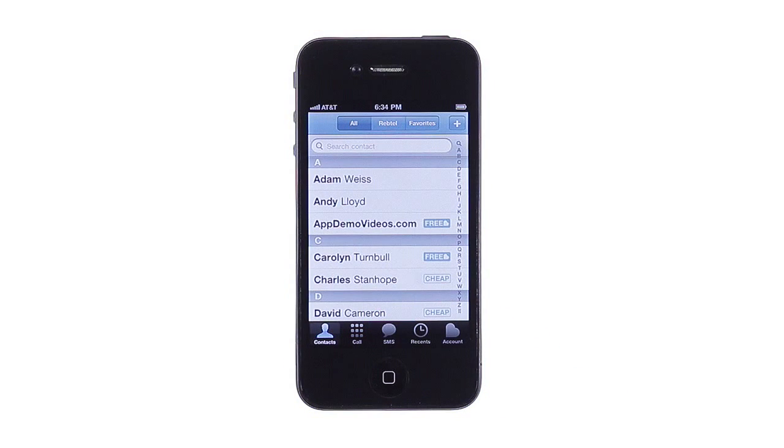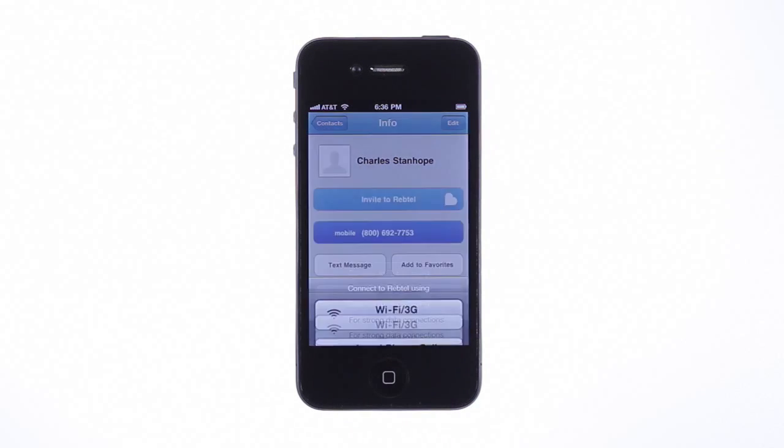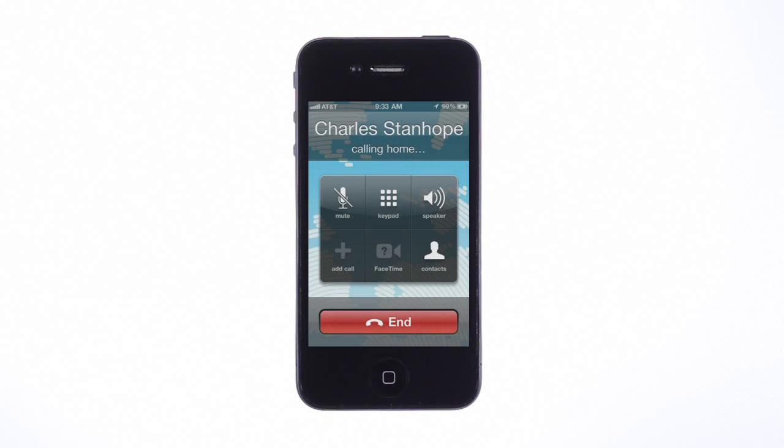Rebtel works with or without a data connection by automatically detecting what connections are available when you place a call. If you don't have Wi-Fi or 3G, Rebtel will place a call using your local minutes, then connect you through to the other side. If you call a Rebtel friend, the call is still free. You'll only be using your local minutes to connect around the world.